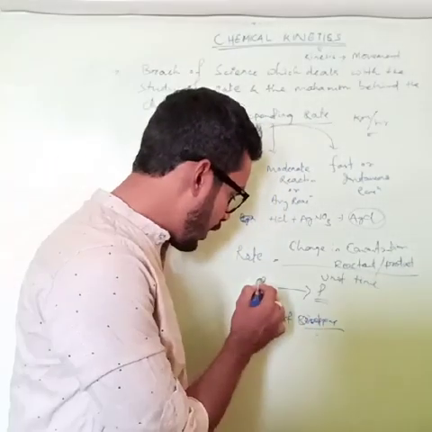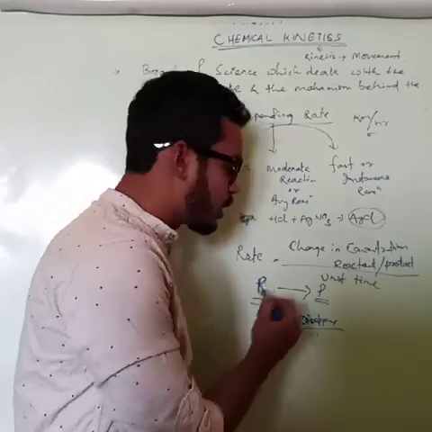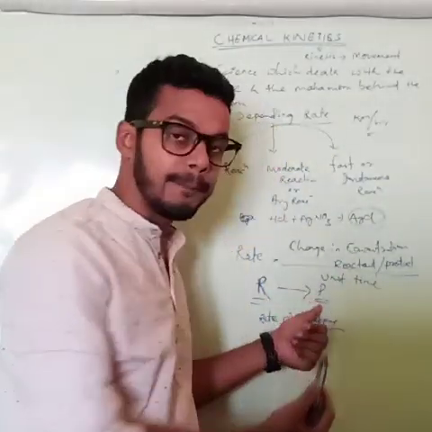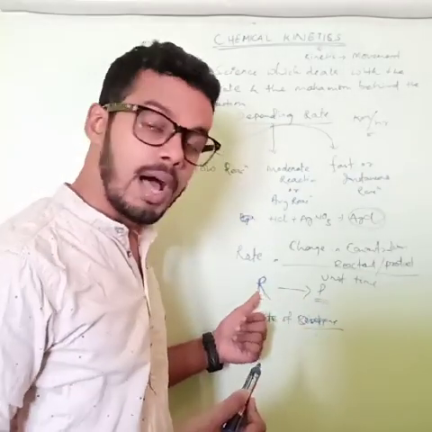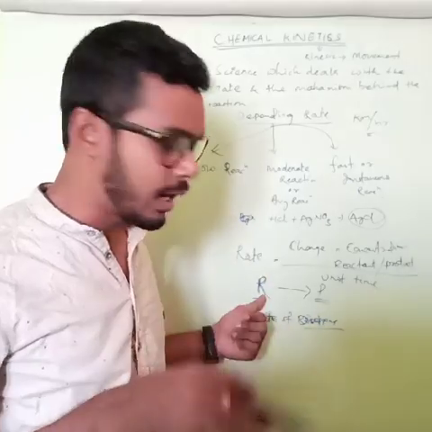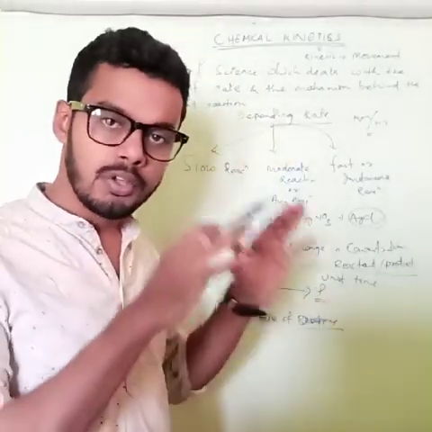See what happens once reaction R converts to the product P. R got disappeared, or R changes to P, R got reduced.